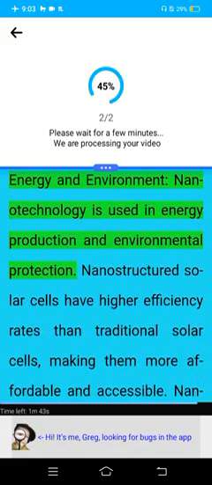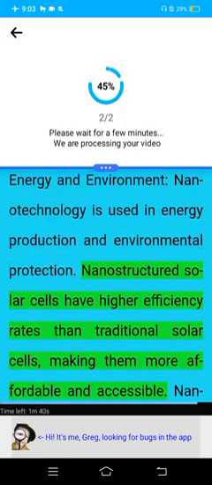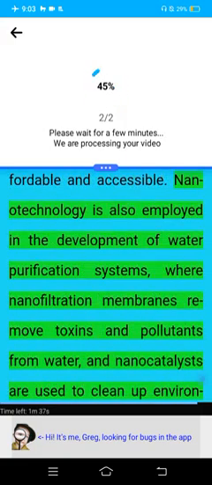Energy and environment. Nanotechnology is used in energy production and environmental protection. Nanostructured solar cells have higher efficiency rates than traditional solar cells, making them more portable and accessible. Nanotechnology is also employed in the development of water purification systems, where nanofiltration membranes remove toxins and pollutants from water, and nanocatalysts are used to clean up environmental pollutants.